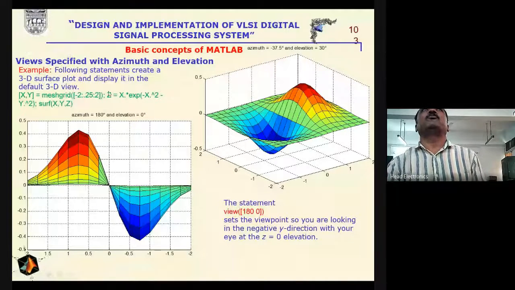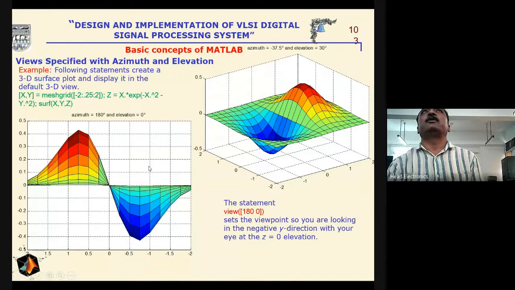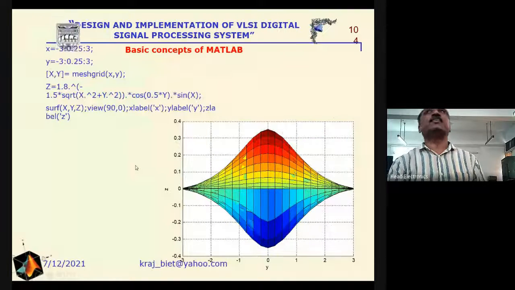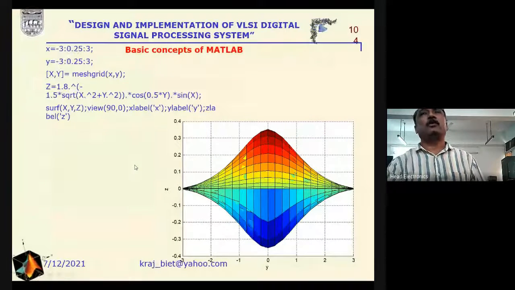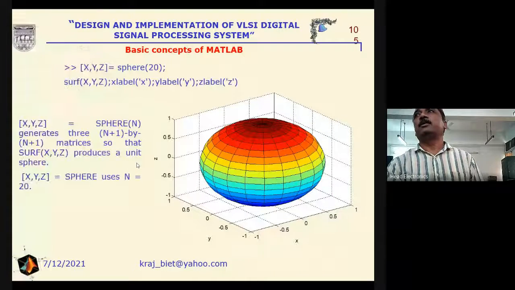Suppose we have shown this surface plot, and we are interested in getting the side view and top view. Then, according to the azimuthal and the elevation angle, we can get the left side view, the right side view, or the top view of the three-dimensional plots.